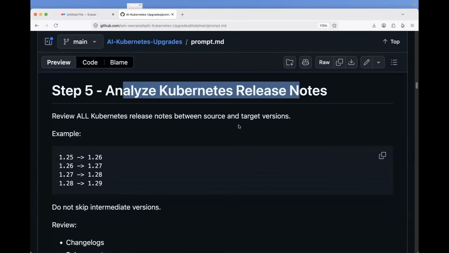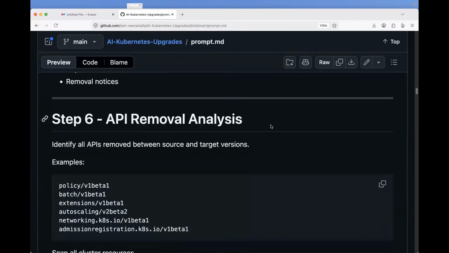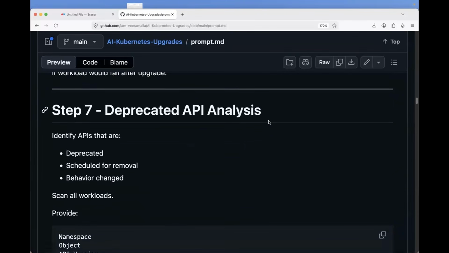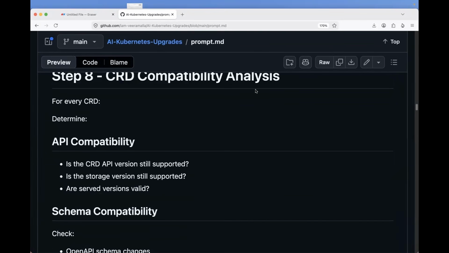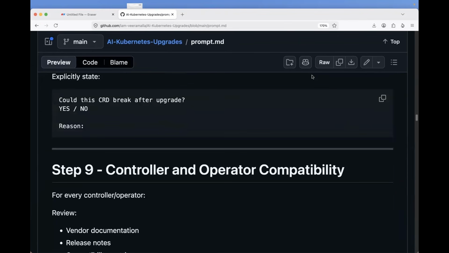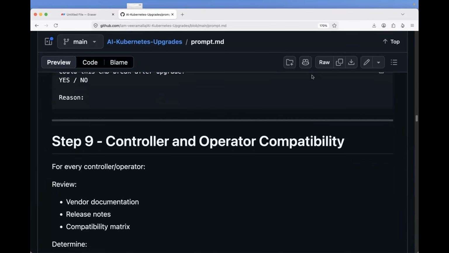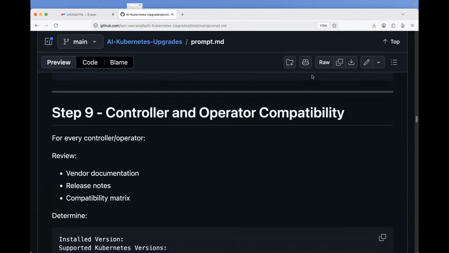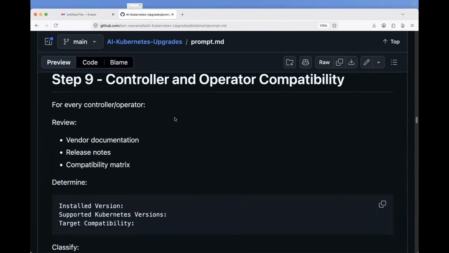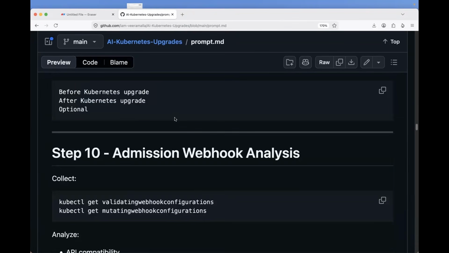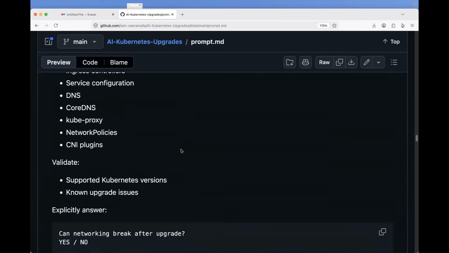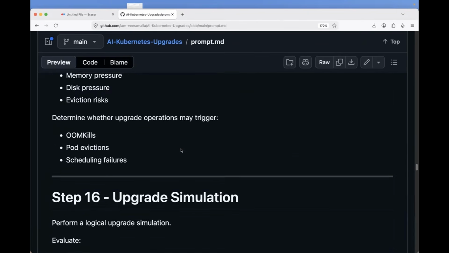Analyze Kubernetes release notes. As I told, this is something that the OpenAI integration is going to take care of within the Python CLI. API removal analysis. Then I provided the steps, take care of deprecated API analysis, CRD compatibility analysis. What I actually did, I have notes of Kubernetes upgrades. When I am performing a Kubernetes upgrade, I have detailed notes on what I usually take care of. That's in a GitHub MD file. I provided that MD file. I kind of modified it and put them in an organized format in the prompt. So that's why the prompt is very, very detailed.